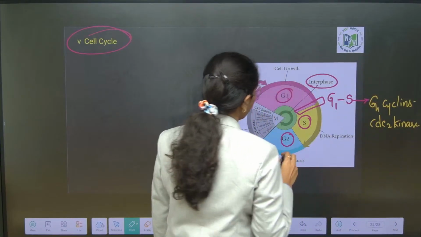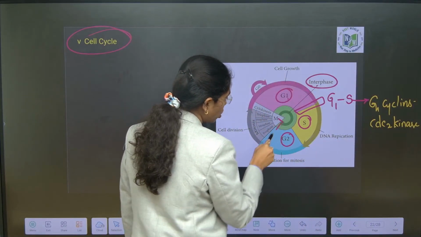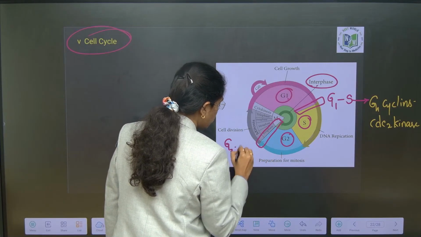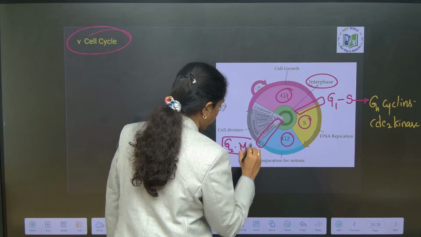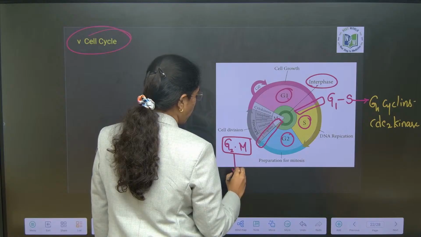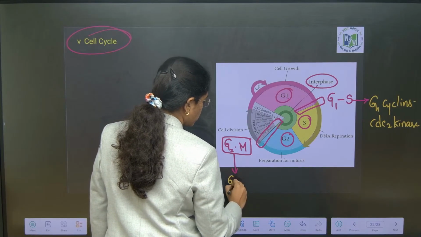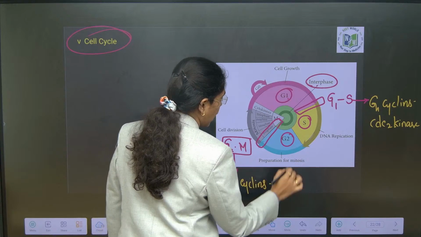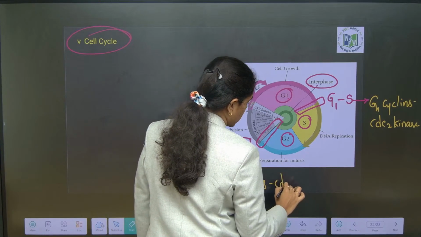And in between G2 and M also you will have one checkpoint that is addressed as the G2M checkpoint. This has G2 cyclins and CDC2 kinase.